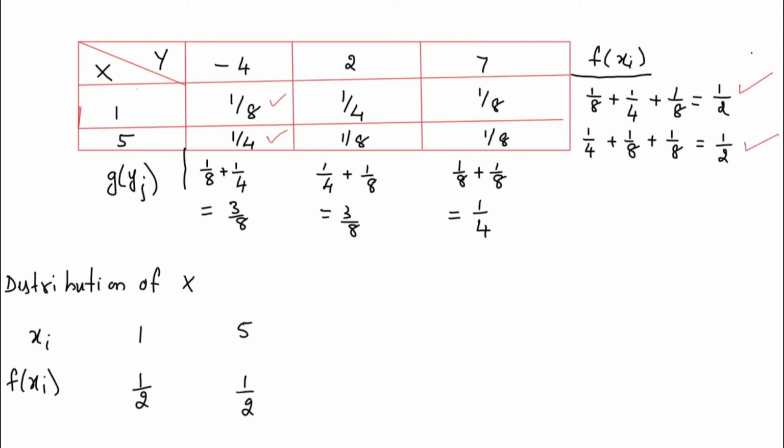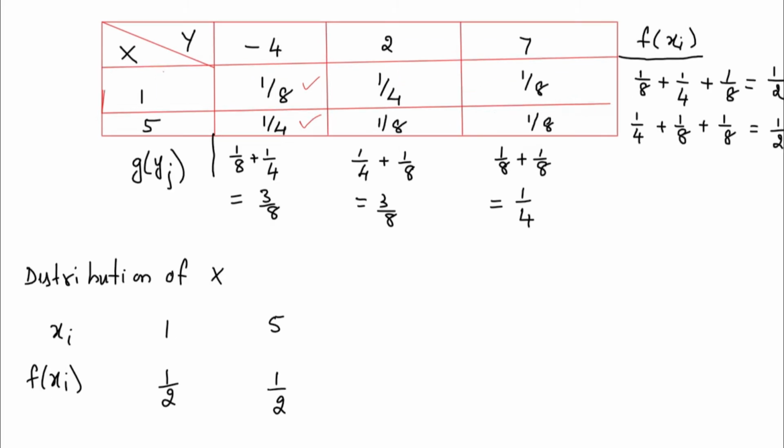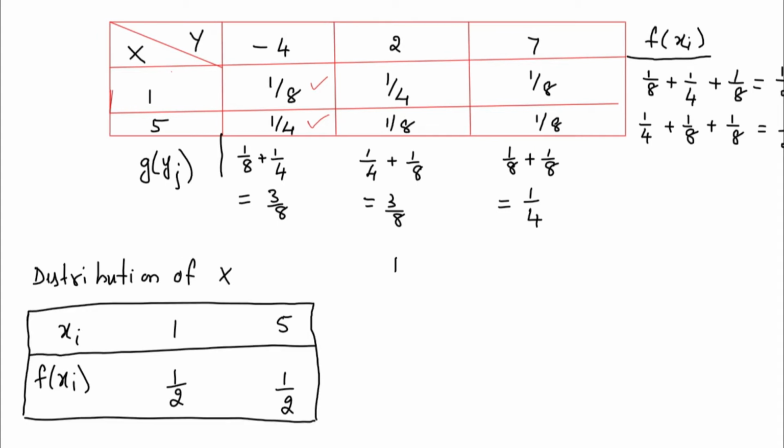Similarly, I'll write down the distribution for y. If you want, you can write this in the form of a table. So the distribution of y: you have the yj value and the g of yj value. The yj values are -4, 2 and 7.